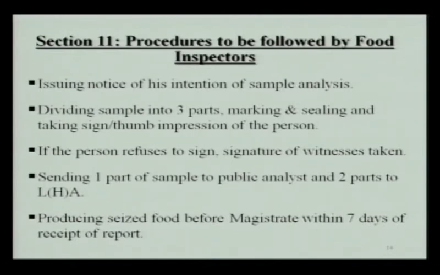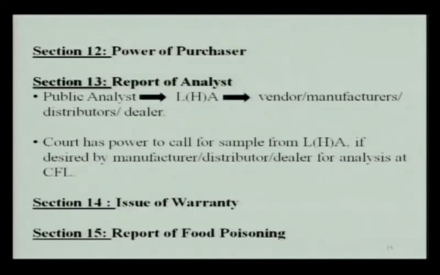If the person refuses to give the sign or the thumb impression, then the food inspector has the power. They can call some witness and get their signature of the witness. Then they have to send 1 part of the sample to a public analyst and 2 parts to the local health authority. After receiving of the report, the food inspector has to produce the seized food before the magistrate within 7 days of receipt of the report.